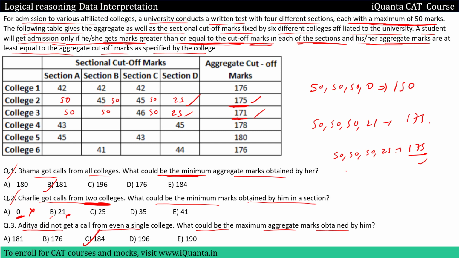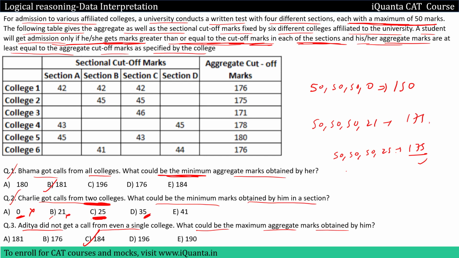So even with these marks in all these sections, he'll be able to clear the cutoff of college 3. All other colleges, they have aggregate above 175, okay? So yes, he'll not be able to clear the cutoff of, that means he'll not get called from any other college. C fits well, okay? So this is a probable option. Let us check option D now.